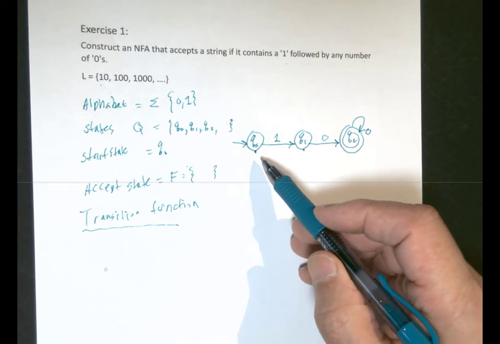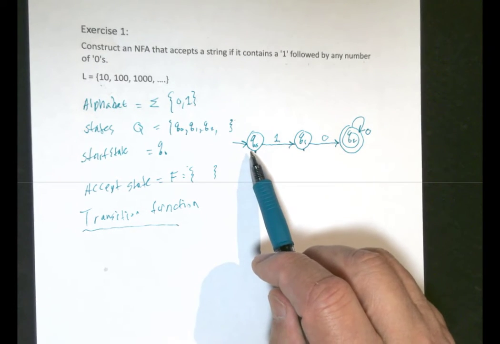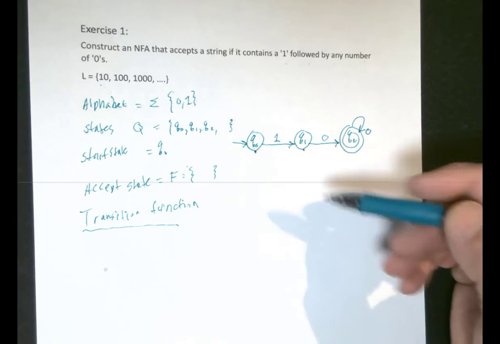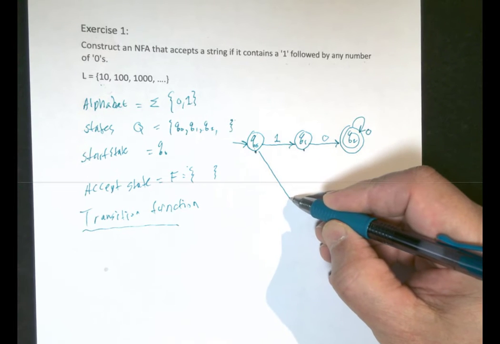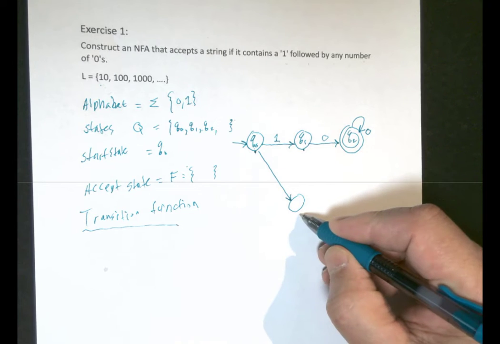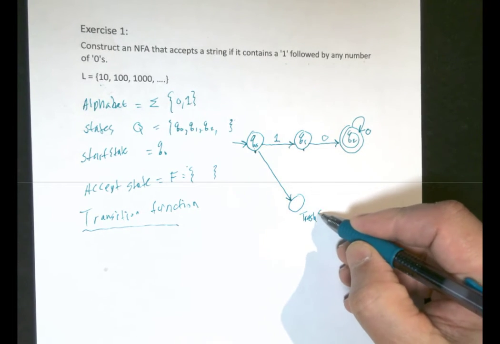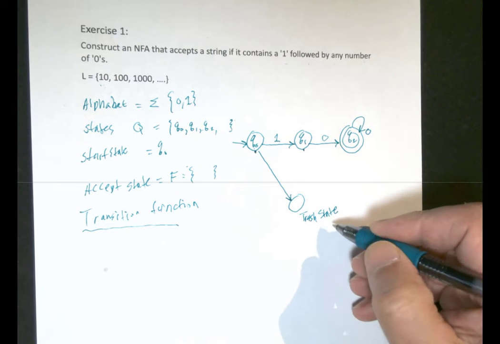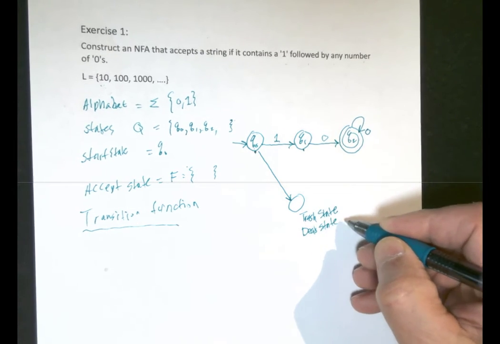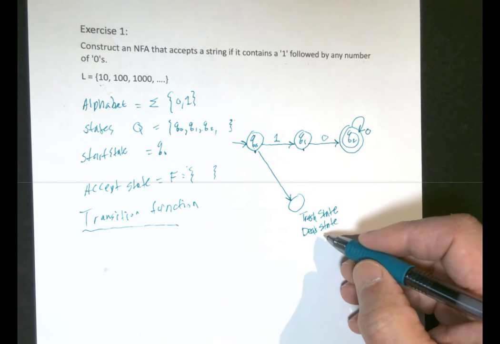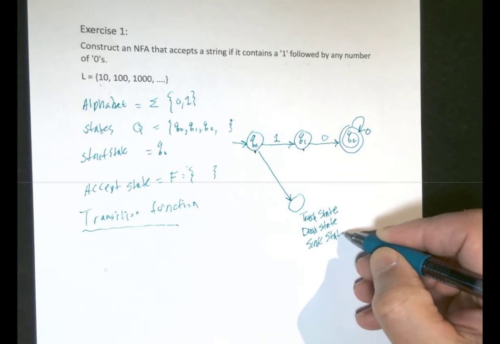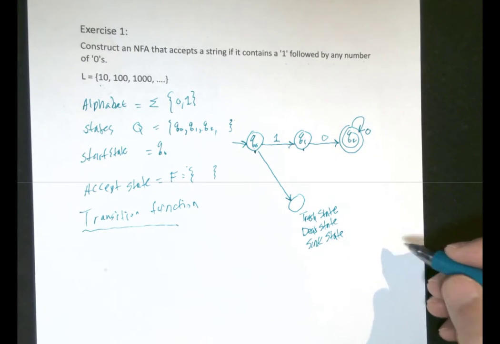Now, what happens if I read a 0 here, where I said we're not going to move anywhere? That's why we can have what's called a trash state, or dead state. And last night I read some white papers and they call it a sink state. All accepted names.